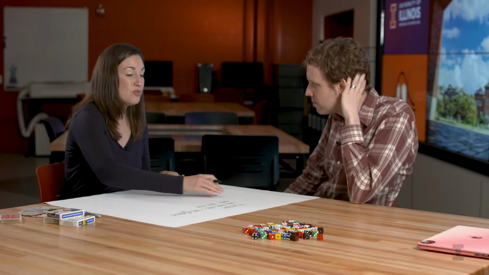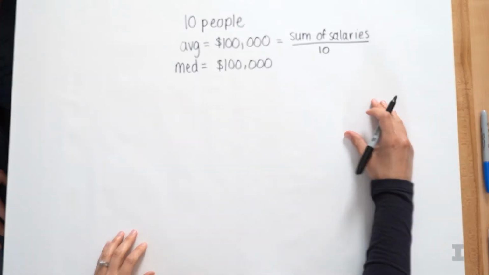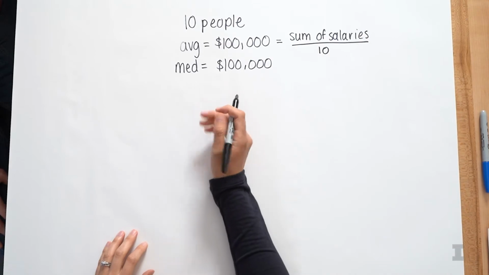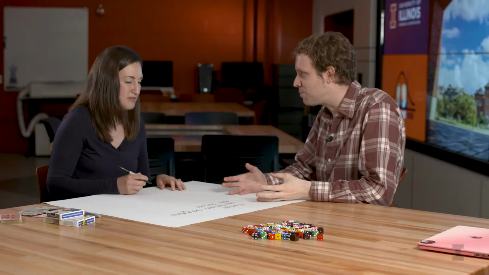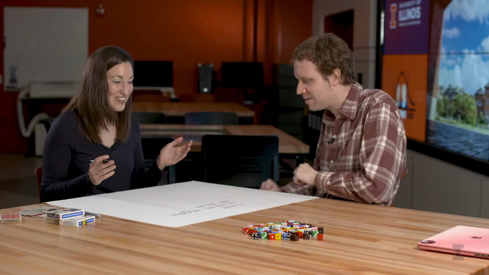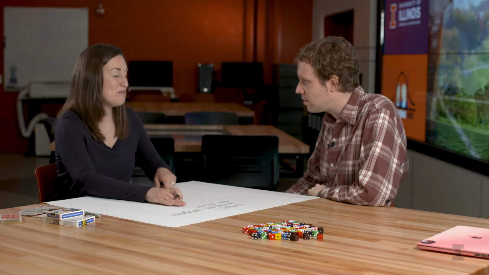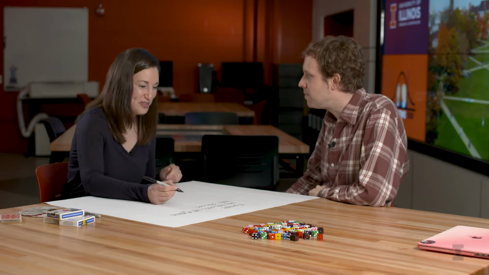The median is still a measure of the center of a distribution, but it's slightly different in terms of the calculation. So what we would actually do to find the median is line up the 10 people in order of smallest salary to biggest salary and then pick the middle one. Okay, so we could draw out each person to really represent that, right? Yeah, let's go ahead and do that. This is an easier example because all of their salaries we know are $100,000.